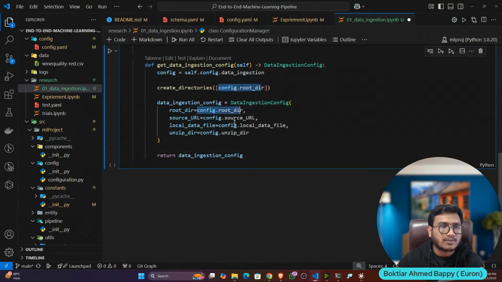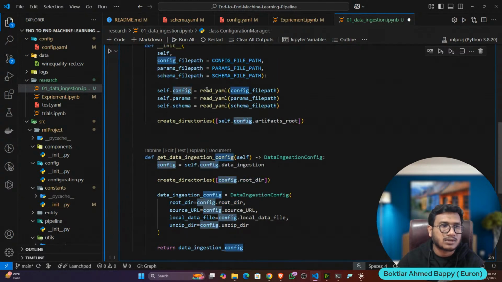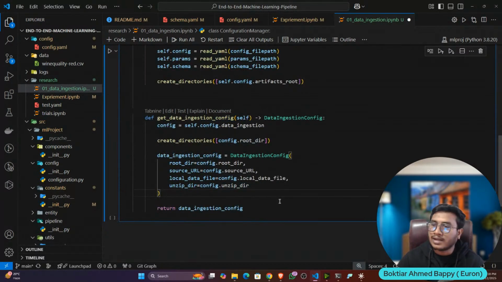From where am I getting them? From the configuration, which we have imported from the YAML file. Now I think you can understand how we have created the configuration, how we have loaded the configuration, and how we are connecting it in the configuration manager. Making sense, guys? We have created different modules, and now we are interconnecting them. Now if I call this particular function, I can easily access root directory, source URL, local file, unzip directory, because all the values are there.